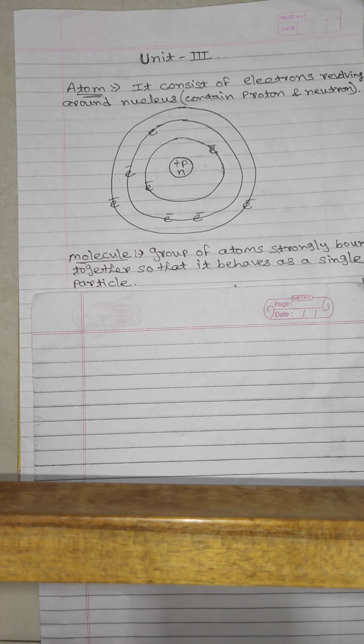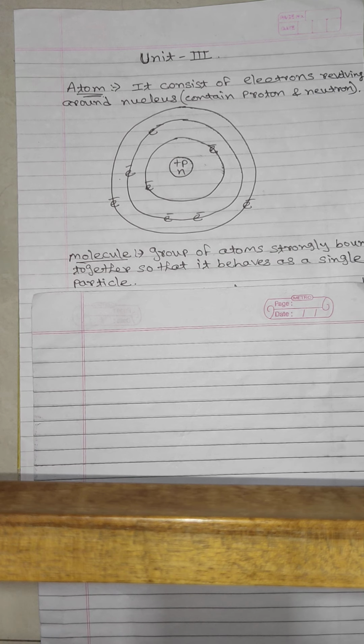Within a molecule, atoms vibrate relative to each other, which means the atoms are vibrating. This gives rise to vibrational energy levels. And the molecule as a whole rotates such that the center of mass of the molecule remains fixed.